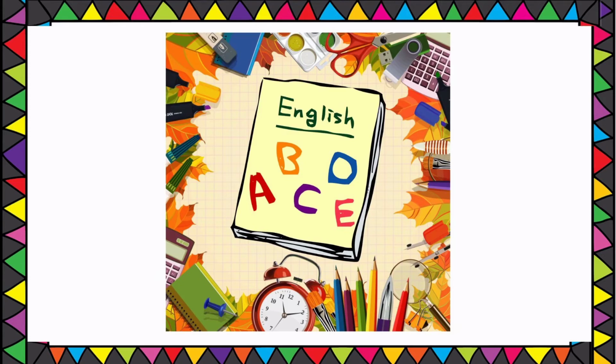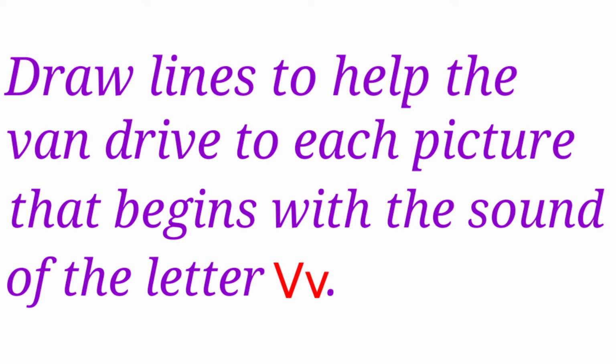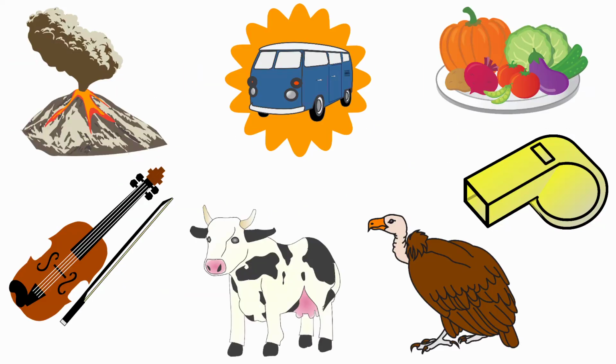Hi children, today in English we are going to do an exercise on the sound of the letter V. Draw lines to help the van drive to each picture that begins with the sound of the letter V. Here they have given van and some pictures. Among these pictures, we are going to draw lines from van to the pictures that begin with the sound of the letter V. Look at the first one, it is a volcano.